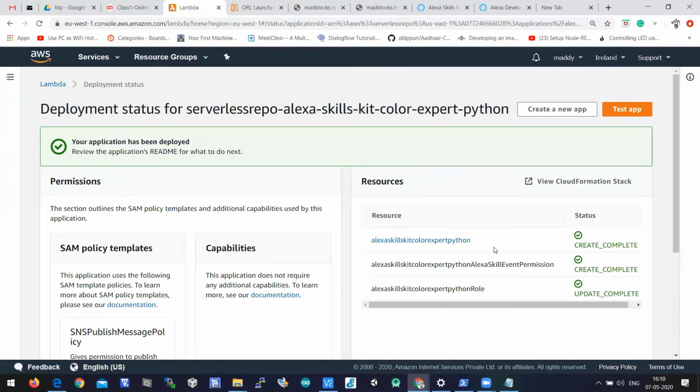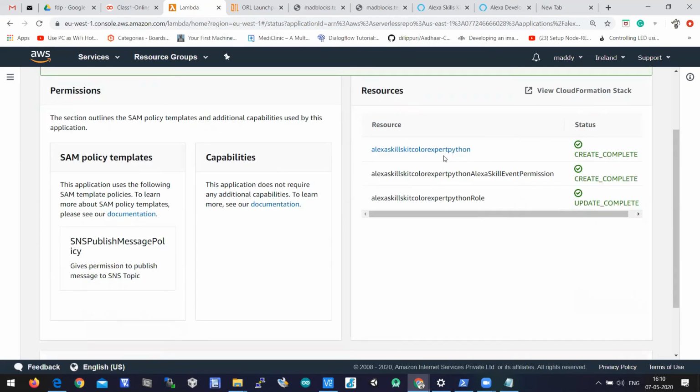Yes, it is deployed. Update complete. When you see these three green ticks, it says that this function is deployed on your account. So let's open this function.